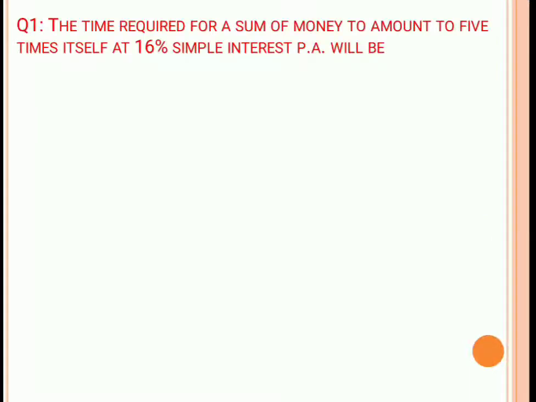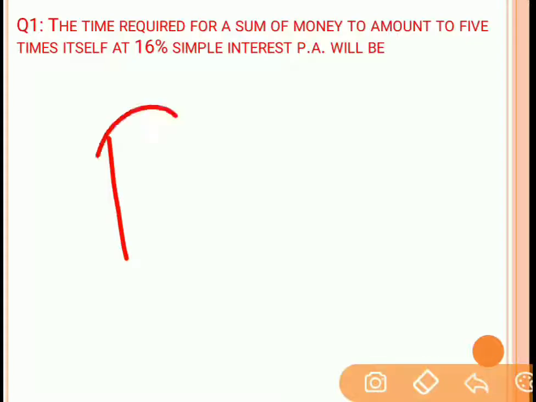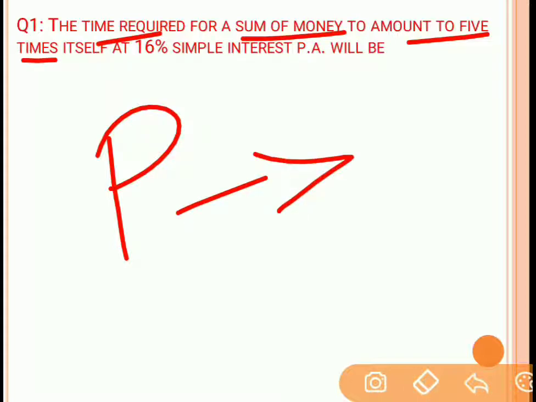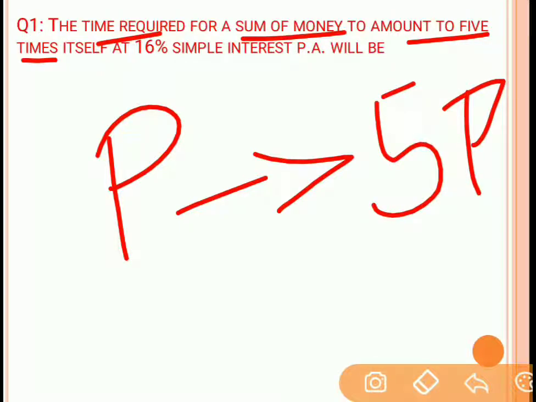The time required for a sum of money to amount to 5 times itself at 16% simple interest will be? Now let's say that the sum of money initially is P rupees. What is the time required to convert this P amount to 5 times the initial amount, that is 5P?